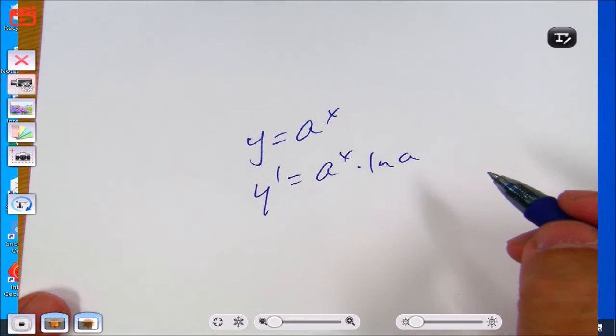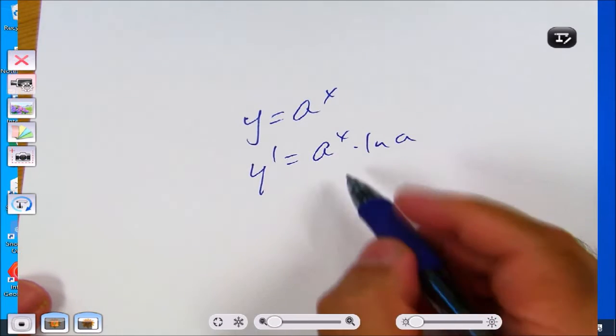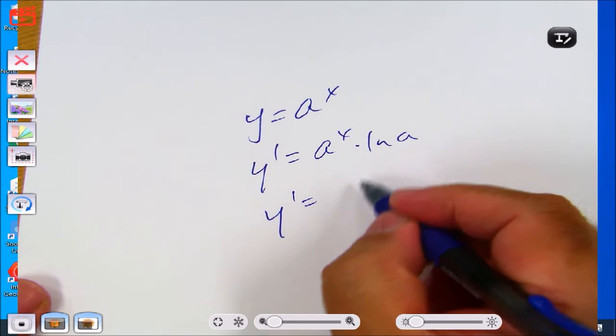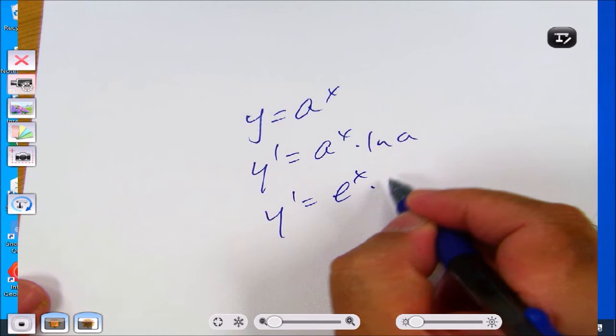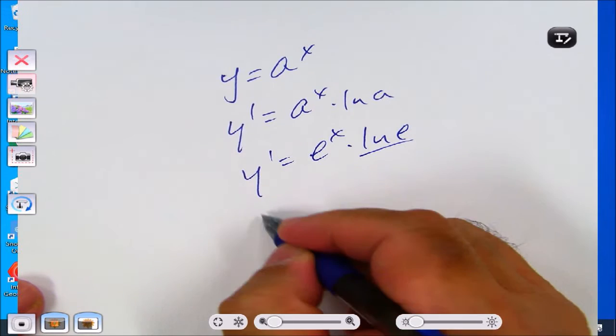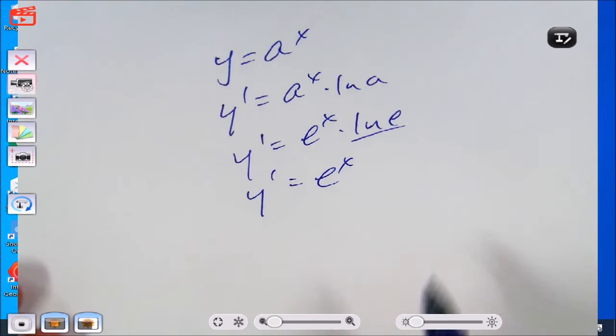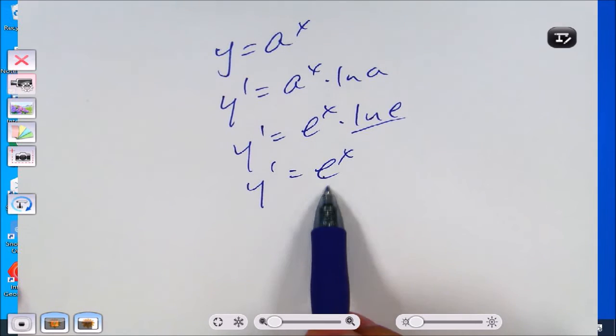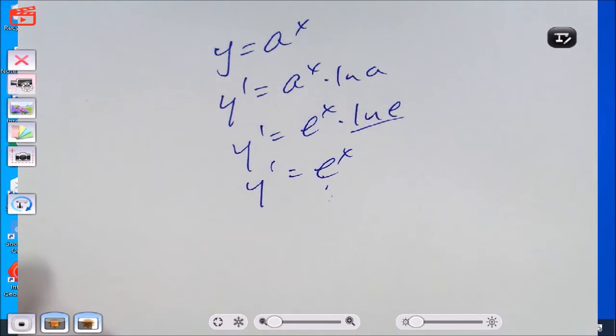So you chose the number e so that it would be e to the x times the natural log of e, and natural log of e is 1. So they played with numbers until they came up with one where the derivative of the function is itself. They just determined that e was going to be the number that worked out with natural log.